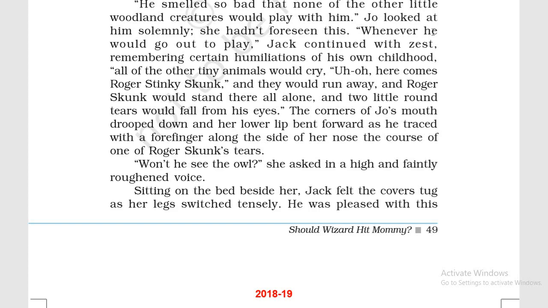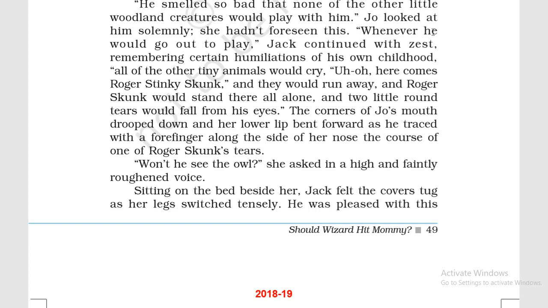Won't he see the owl? She asked in a high and faintly roughened voice. Very rough voice. She asked, won't he see the owl? So this used to happen. I told you in the previous lecture that there used to be the same creature, that is, Roger, and besides him sometimes Roger Fish or Roger Chipmunk or Roger Squirrel, characters of this type, and then this character used to go to the owl.